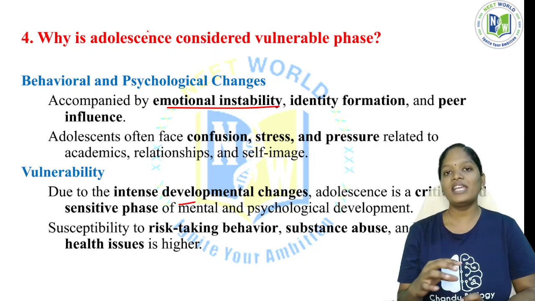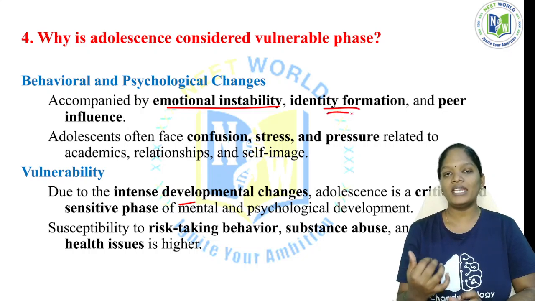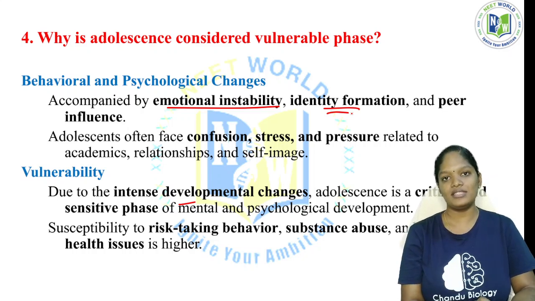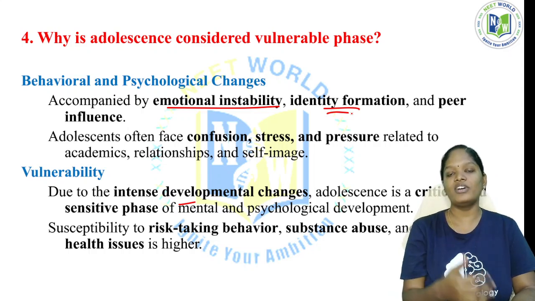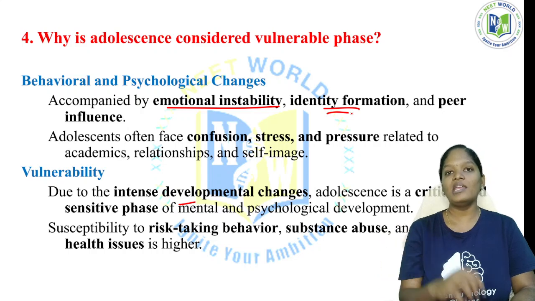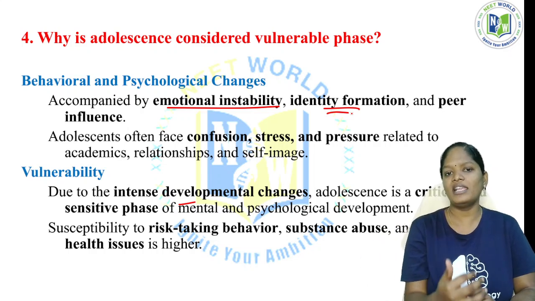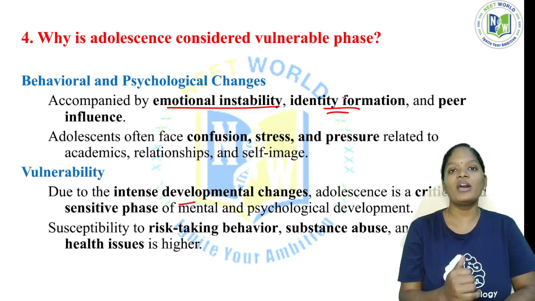This is not the right age to take a decision. Identity formation: there will be no proper identity for that person. Those in the adolescent stage identify themselves as the son of this man or this woman, in the name of their mother and father.